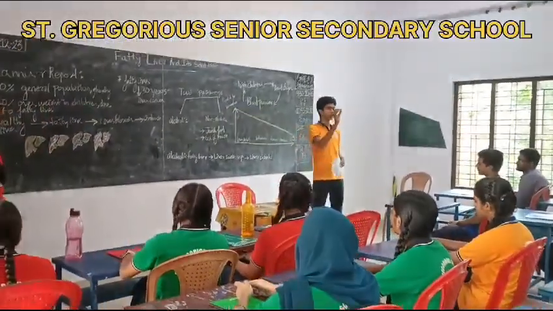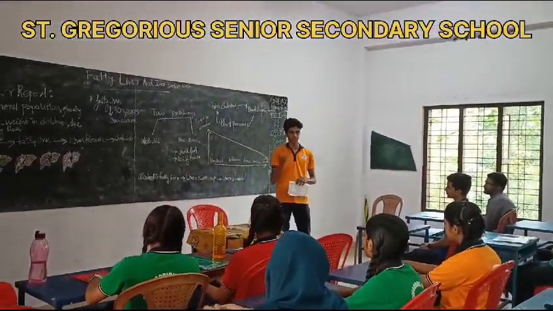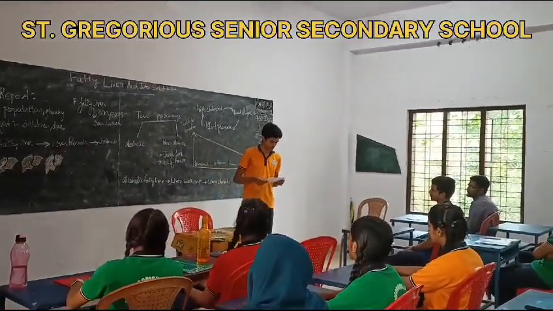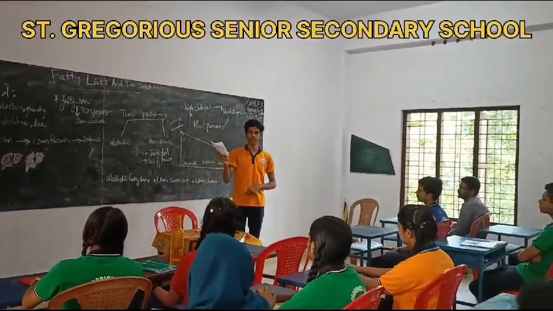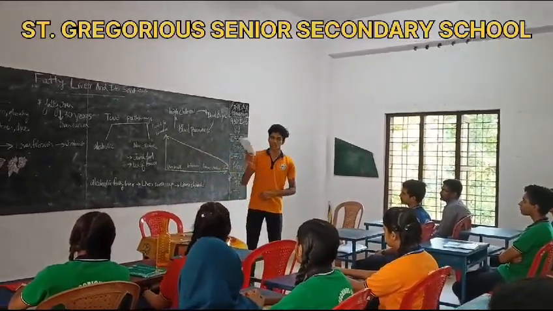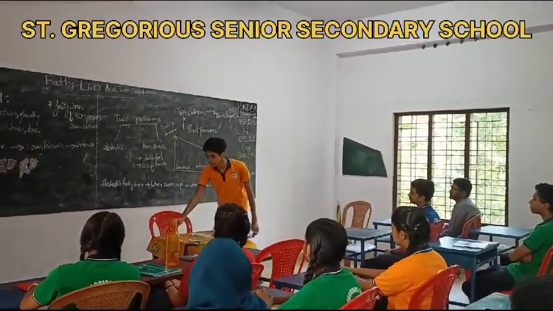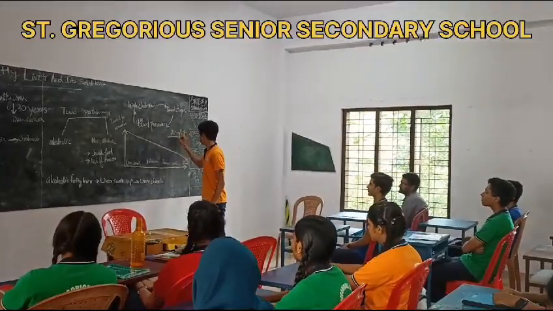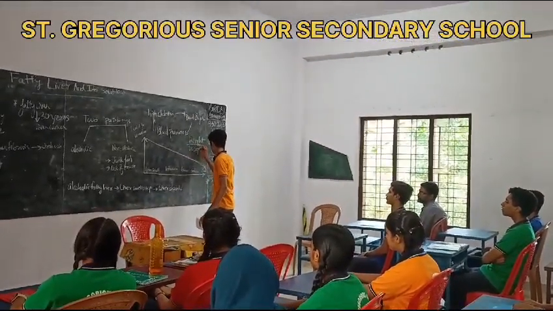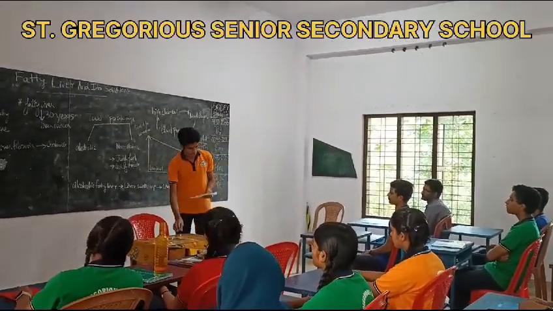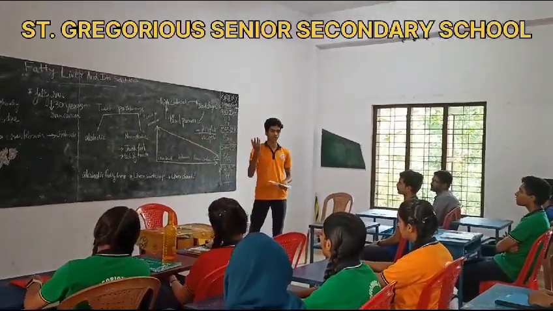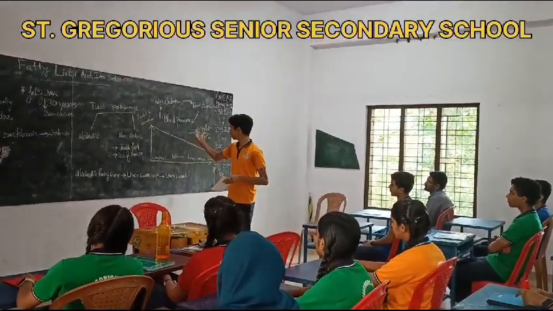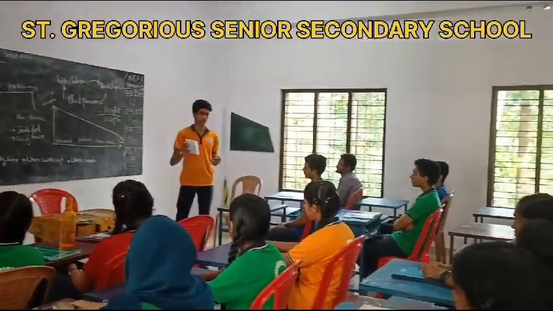The first process to identify fatty liver is scanning, but scanning can be expensive if we want to do it every month. So we can identify the risk by calculating our body mass index. To calculate it, we divide weight by height squared. If the value is below 23, we are not at risk of fatty liver or obesity, and if the value is above 25, we are at risk of obesity and fatty liver.